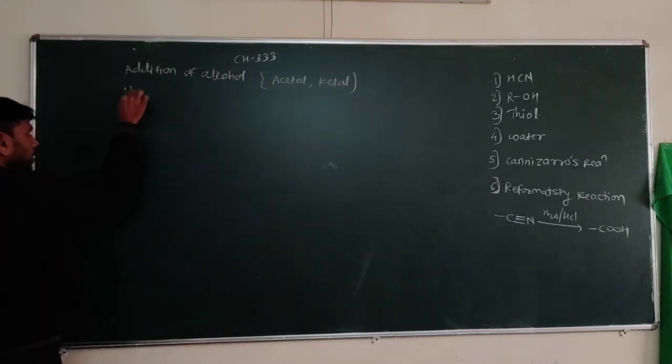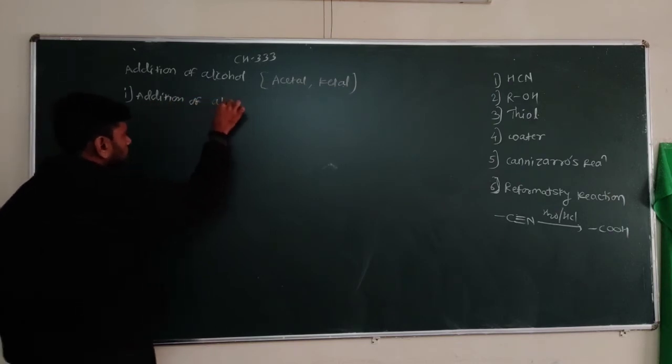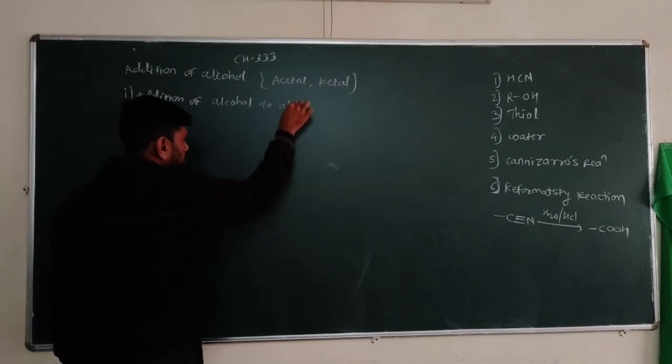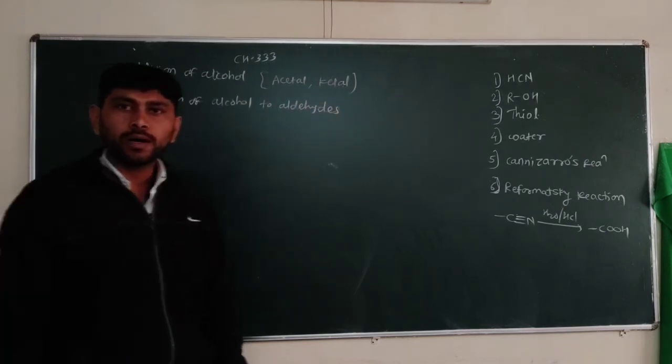So first consider the addition of alcohols to aldehydes.